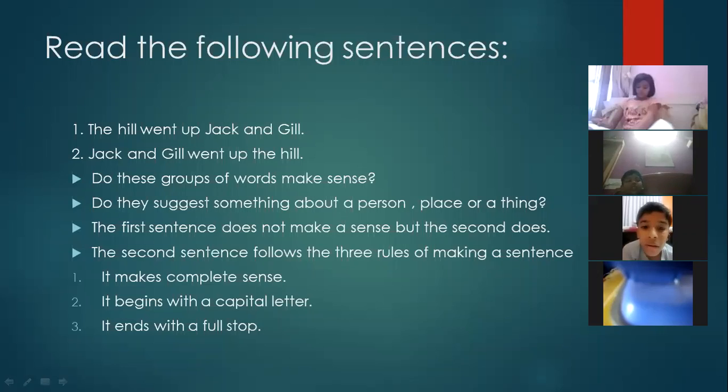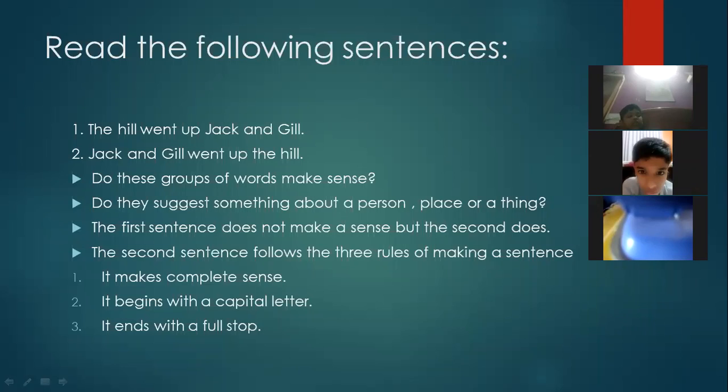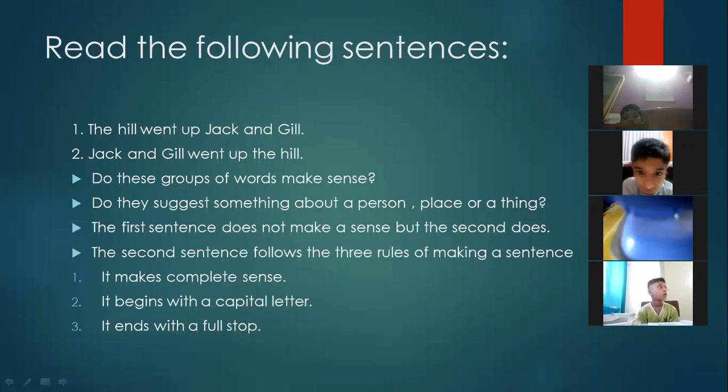Now when we read these sentences, there is some error in the first one. How do we find what the error is? Why is the sentence not correct? The question arises: do these groups of words make sense? Are they giving some sense? Do they suggest something about a person, place, or a thing?